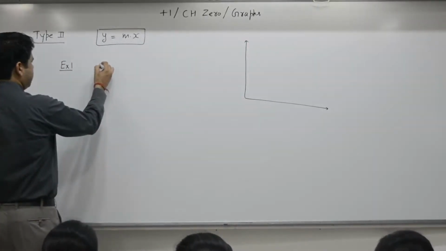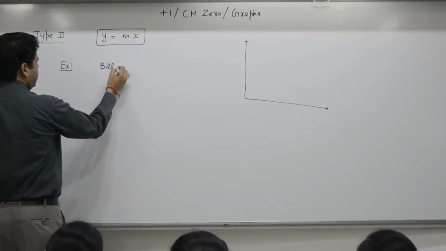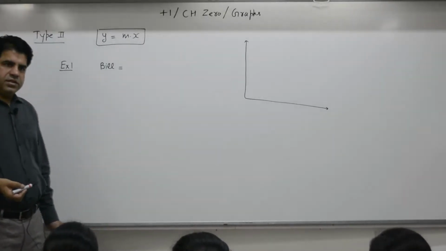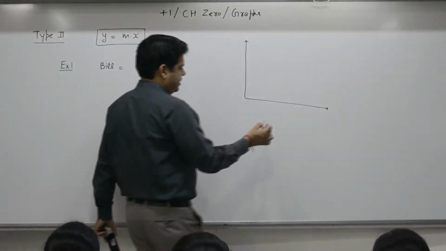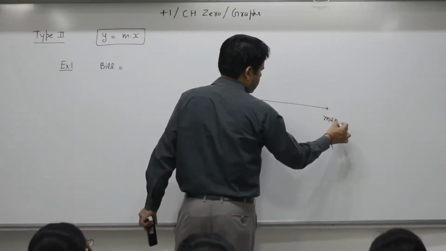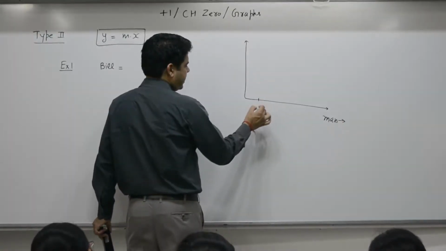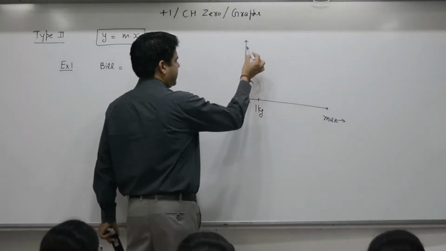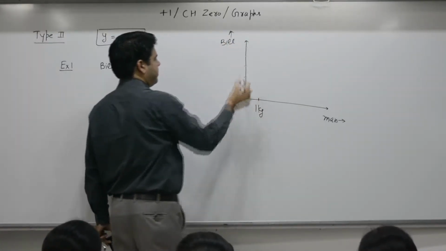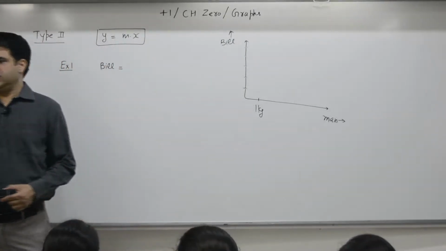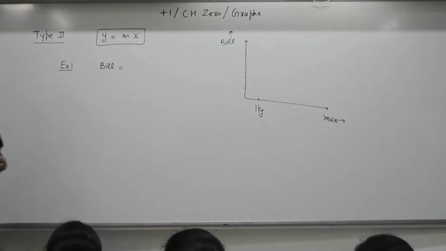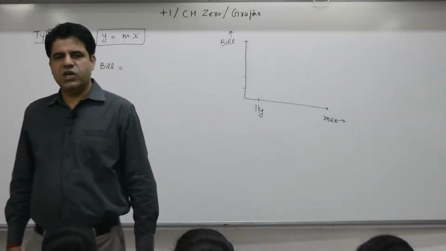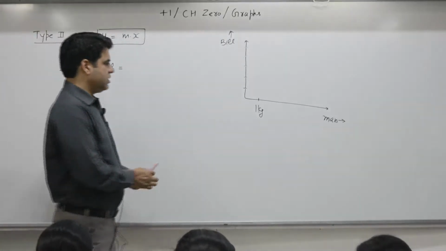One example is the total bill. Say potatoes are available at 2 rupees per kg. Mass I will write along the x-axis. I want to buy 1 kg. Any idea? What about the bill? Potatoes are 2 rupees per kg. If I purchase 0 kg, how much do you pay? 0. The quality is not good, leave it. How much money do you pay? 0.